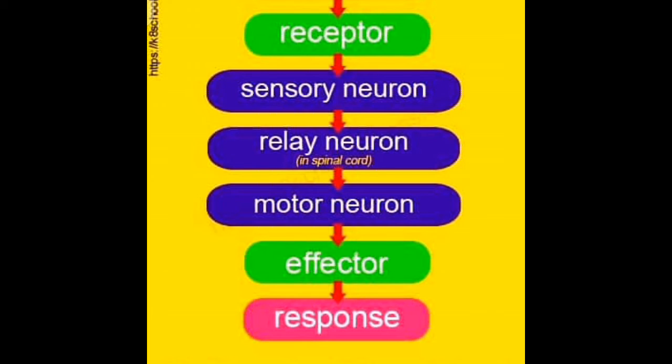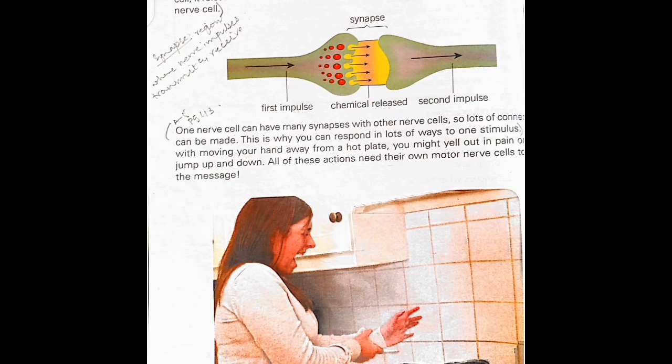From that motor neuron, it is conveyed to the effector, and after that the immediate response comes. So this is the reflex action. You will see over here, if you touch any hot object, you will remove your hand in a second. This is the reflex action, and the hot plate is the stimulus.